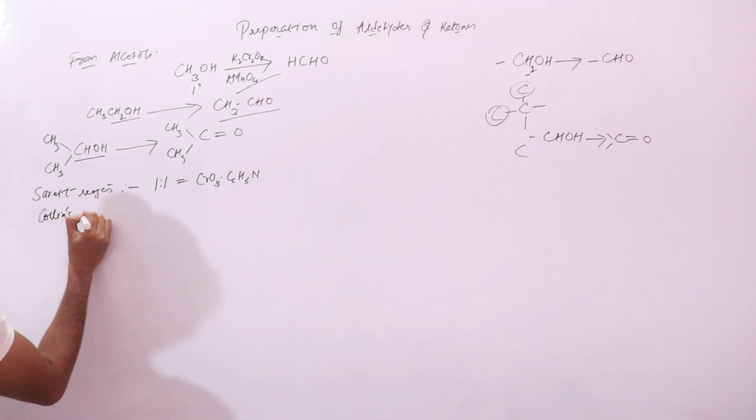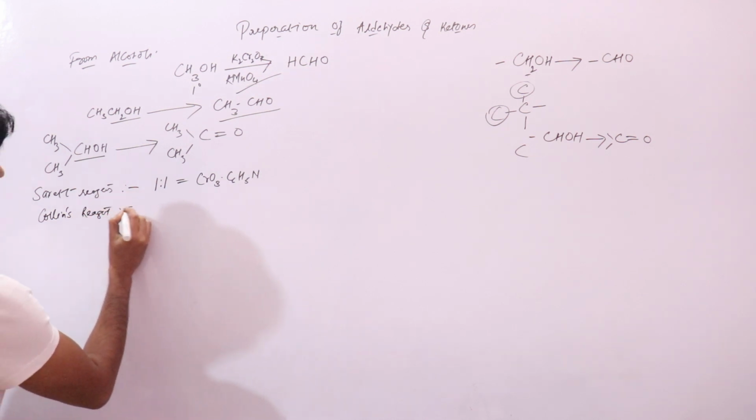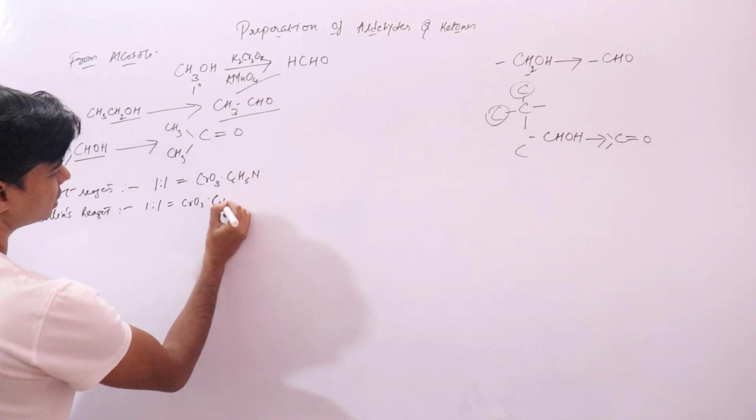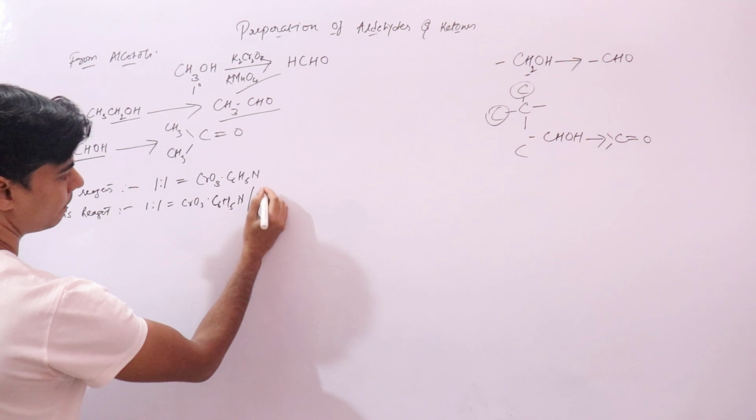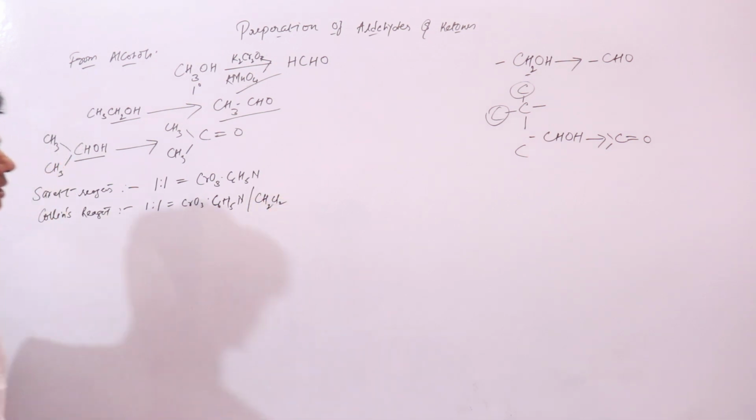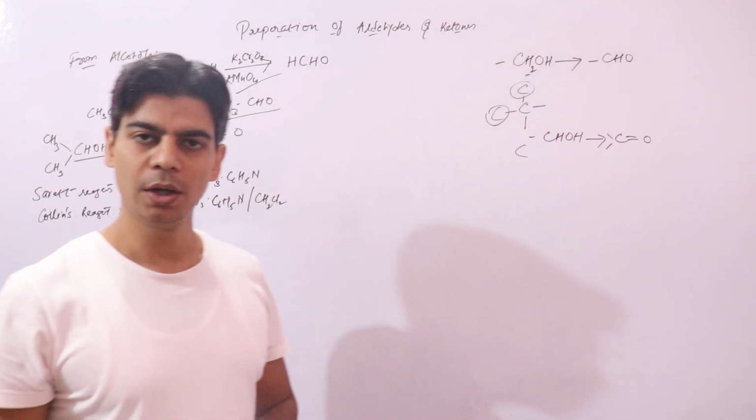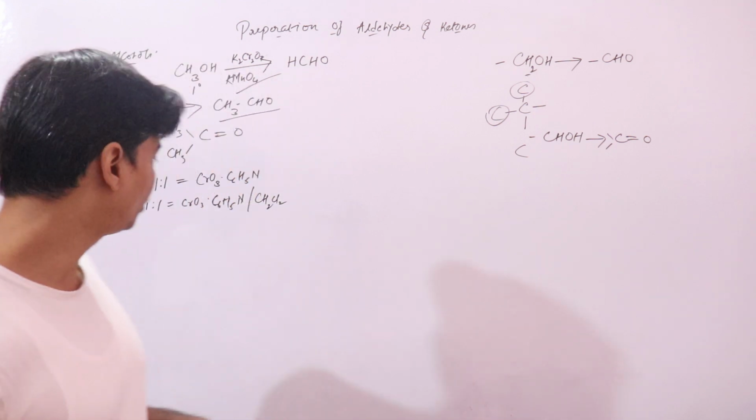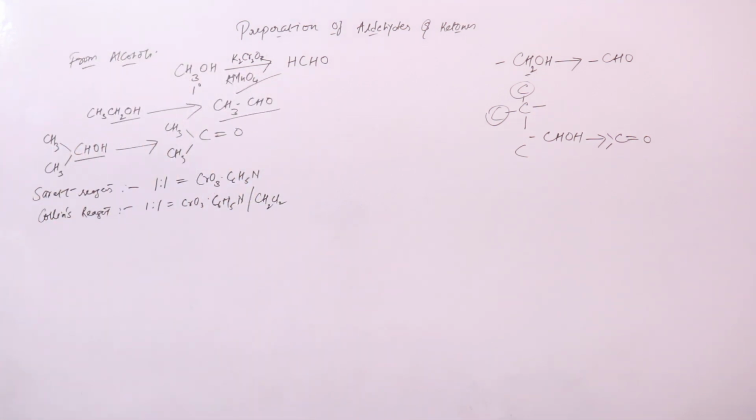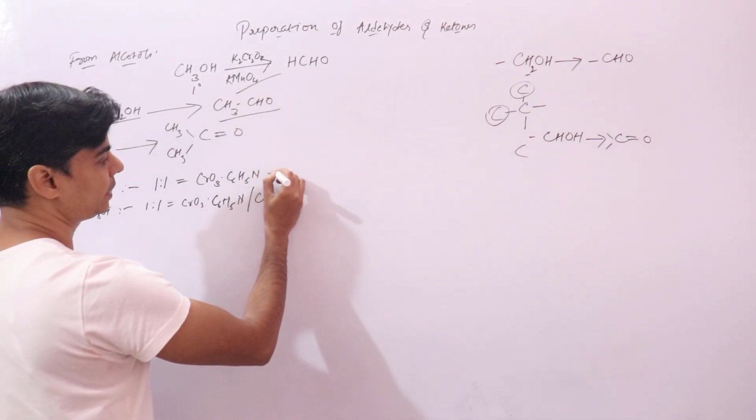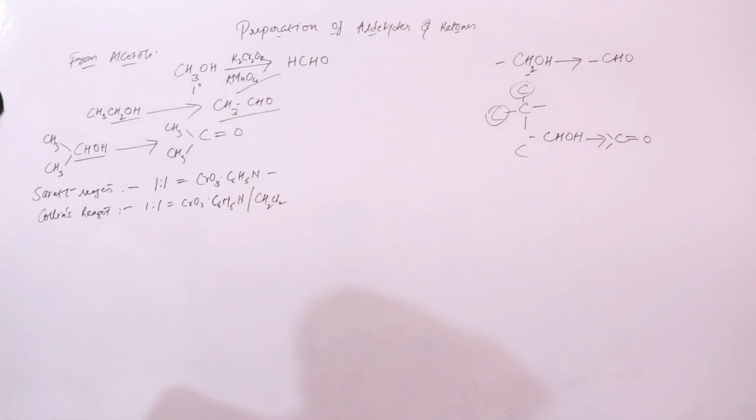So Collins reagent is a 1:1 mixture of CrO3.C6H5N in methylene dichloride, a neutral solvent. So there's a little difference in the two, and your Collins reagent is the modified form of Sarret reagent. And why did we modify it? We modified it because the product is difficult to separate from this 1:1 complex mixture.